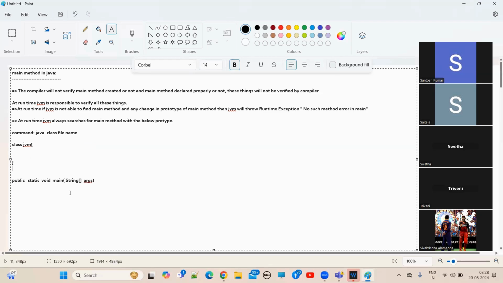Here, why public? Why do we need to provide the public access modifier? Maybe you don't know anything about public, as we did not discuss access modifiers. We will discuss later. But someone who knows Java, you can tell me, guys. Why do we provide the public access modifier for the main method? In the main method prototype, why have they added public?